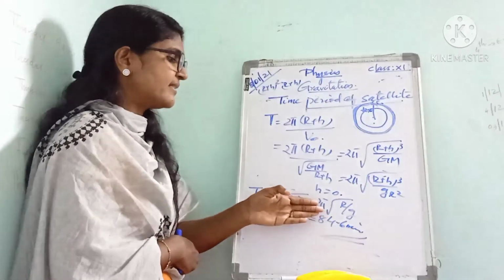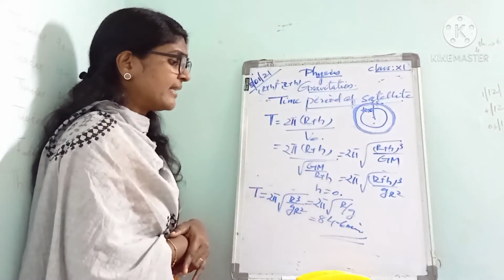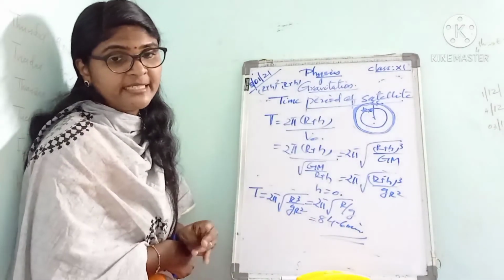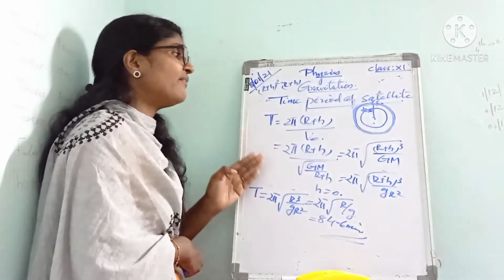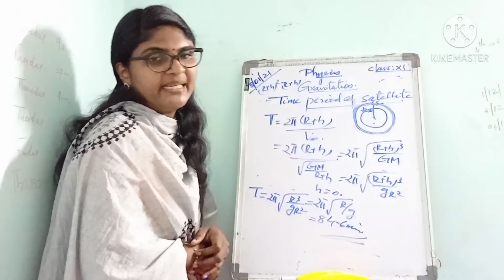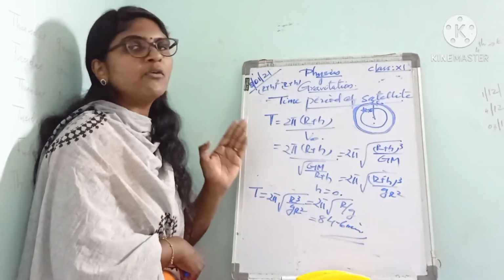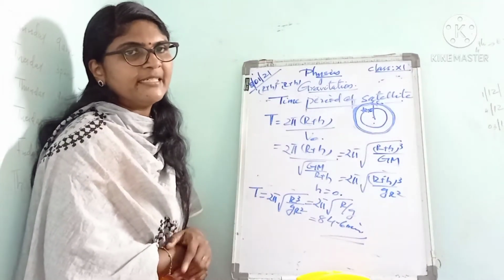By simplifying this, that is, substituting π as 3.14, R as Earth's radius and g, the acceleration due to gravity, as 9.8, we get the value of the time period of the satellite as 84.6 minutes. The time period of the satellite is 84.6 minutes. That is about the time period of a satellite.